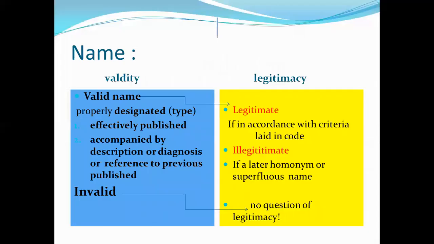Name validity. A valid name with a properly designated type is called legitimate. Effectively published, accompanied by a description or diagnosis or reference to a previously published one. Otherwise invalid, with no question of legitimacy.